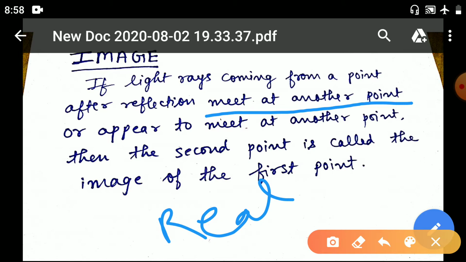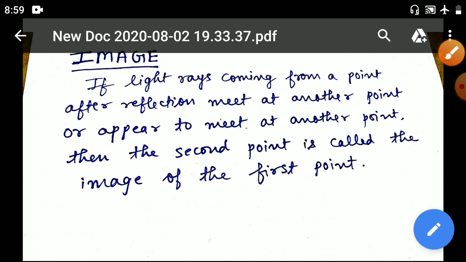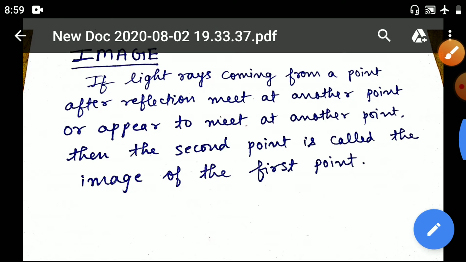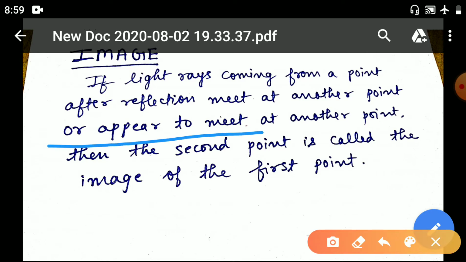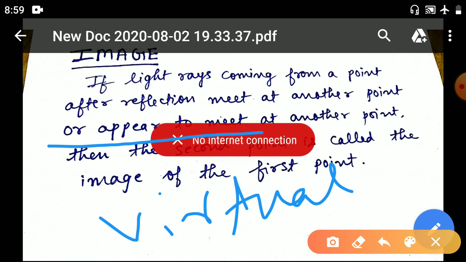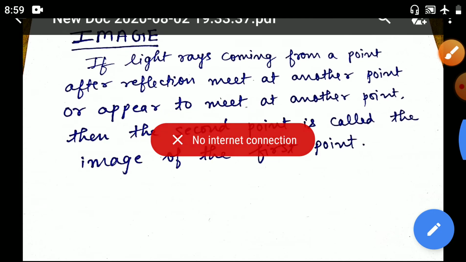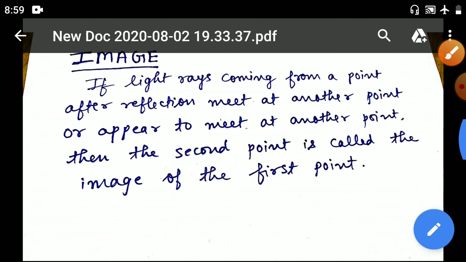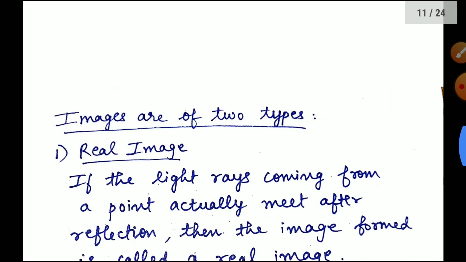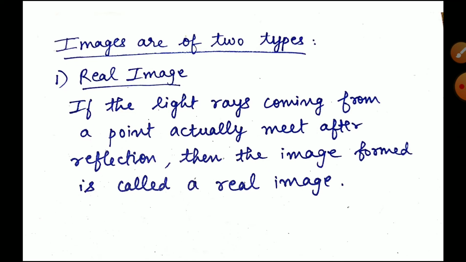So there are two types of image, one is real image and one is virtual image. When the light rays meet at one point, you find a real image, and when they appear to meet, you will find a virtual image.